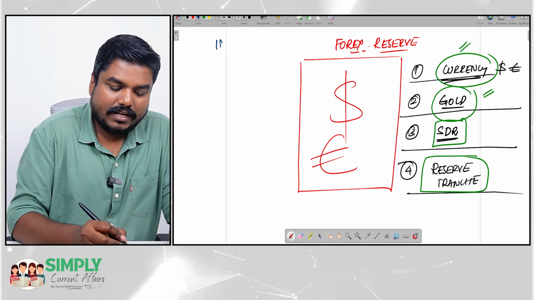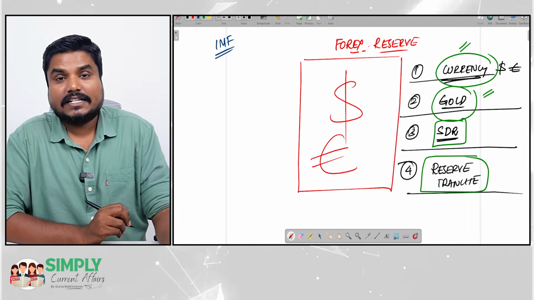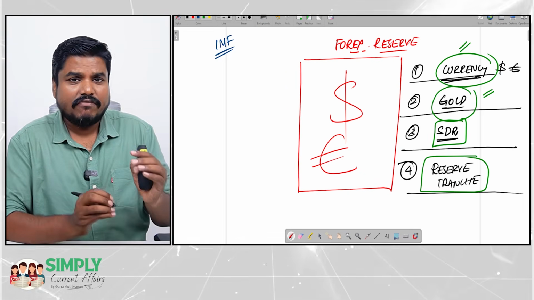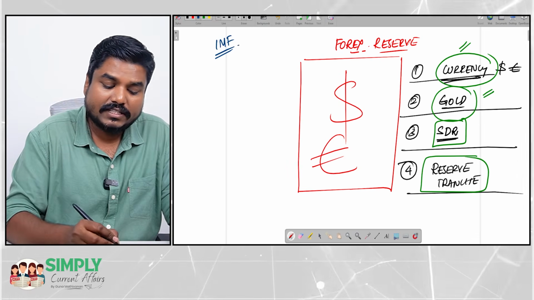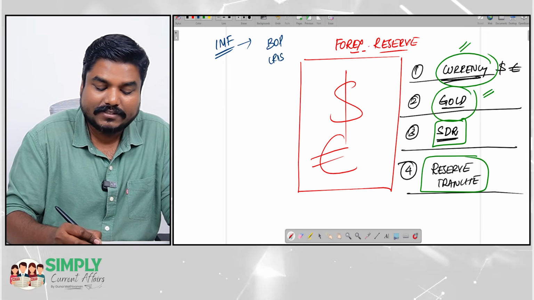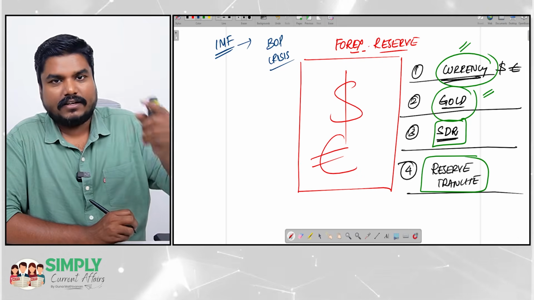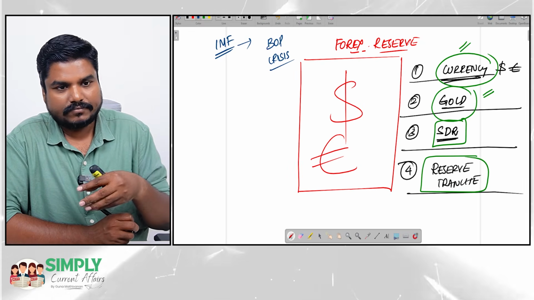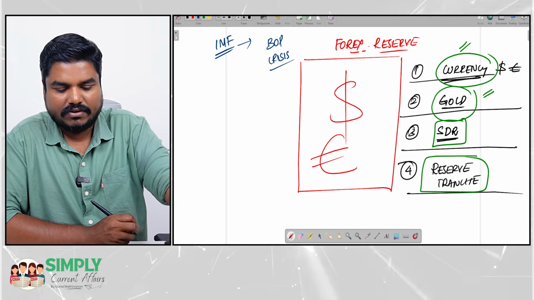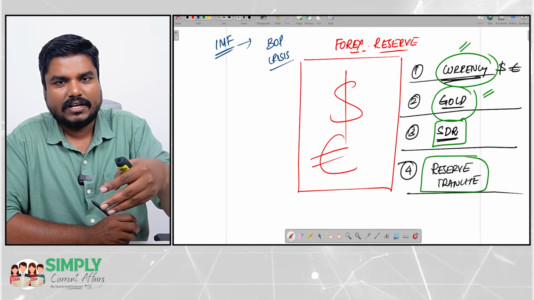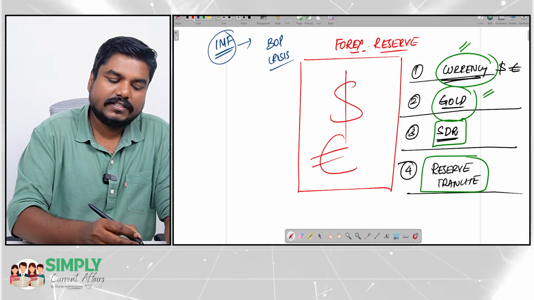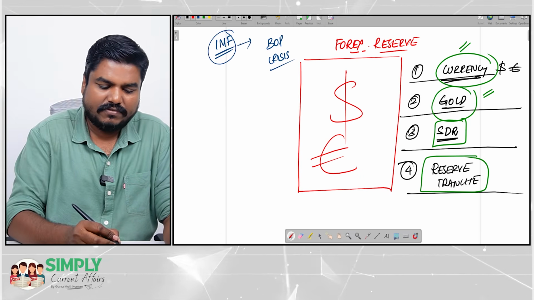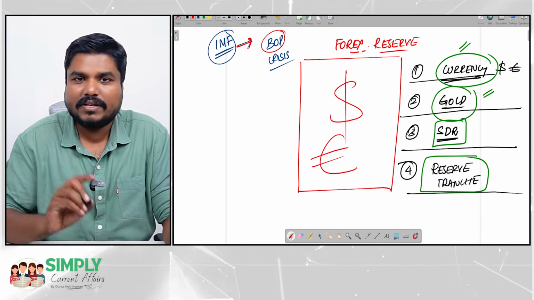See, for that I have to explain IMF in detail. International Monetary Fund, you all know. IMF is an international financial institution which will help those countries which are suffering from balance of payment crisis. In 1991, when India was suffering because of balance of payment crisis, IMF was helping. Recently, Pakistan and Sri Lanka were suffering from balance of payment crisis. IMF was helping. Okay, about IMF we will discuss later, or the topic will become very lengthy. Briefly, I will tell you. IMF is an institution which will help the country suffering from BOP crisis.